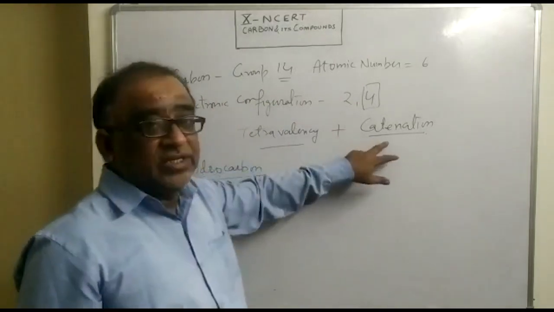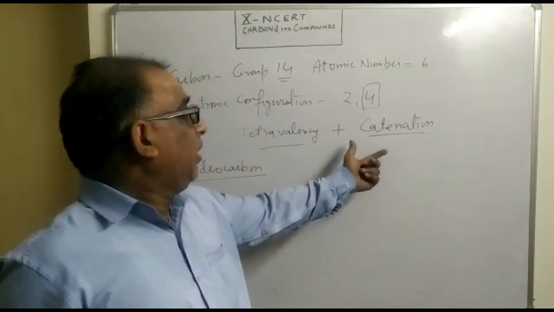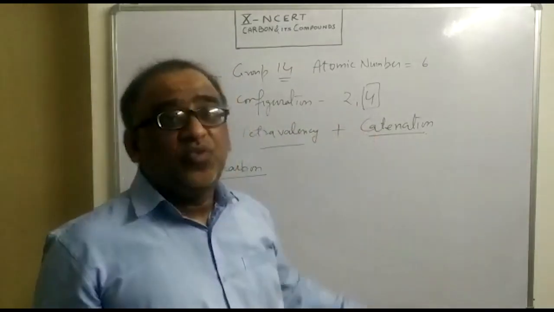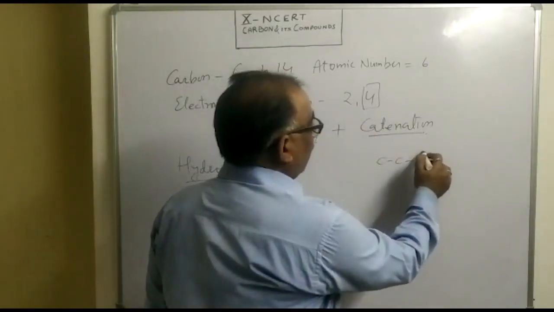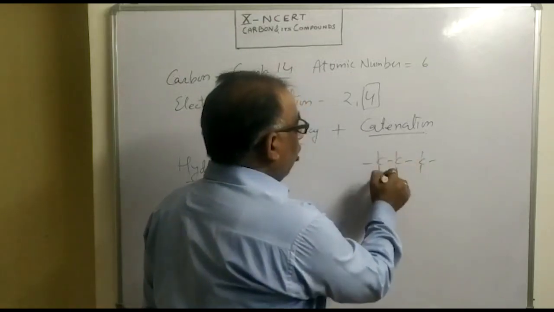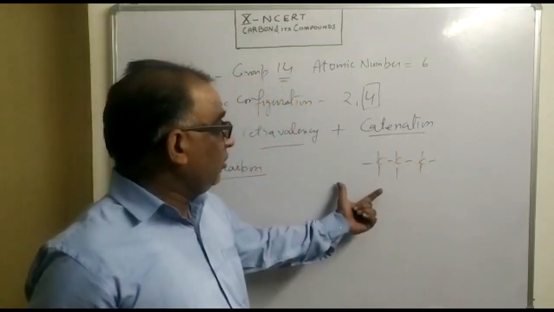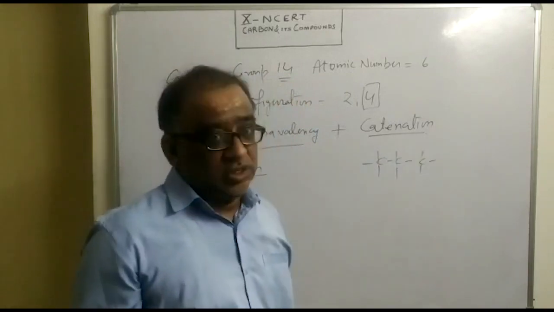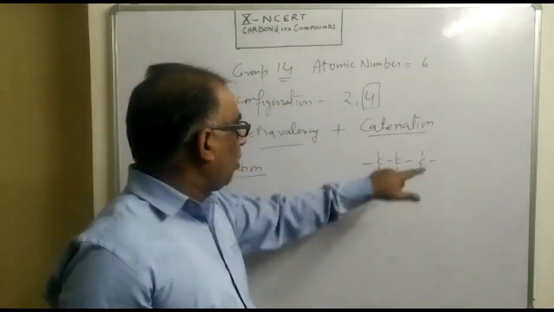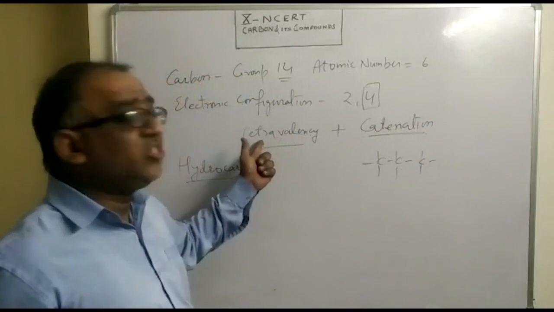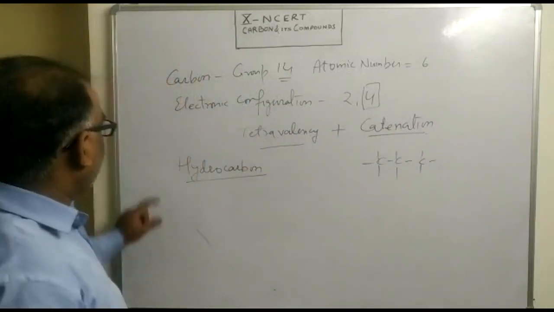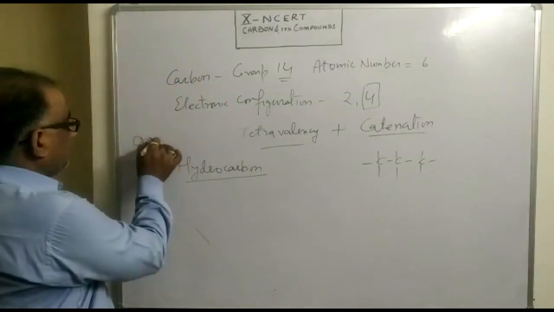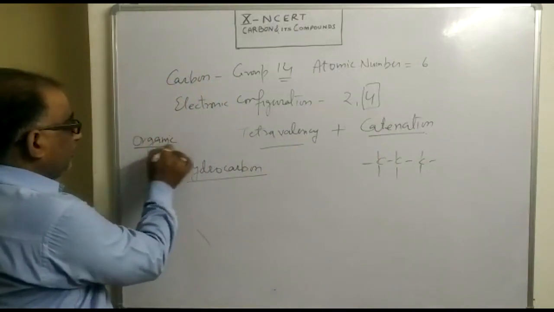Now, what is this catenation? Catenation is actually the unique property of carbon wherein every carbon atom tries to link with other carbon atoms to form long chains. These chains can be straight chain, these can be branched. Because of this unique property and combination with the tetravalent nature, carbon is known to form a large number of compounds, and these compounds are studied in organic chemistry, a separate branch of chemistry.